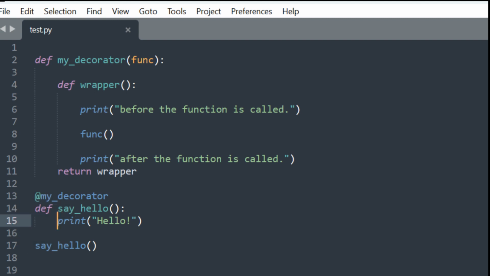In this example, my_decorator is a function that takes another function, func, as its argument. Within my_decorator, there's an inner function called wrapper that adds some behavior before and after calling func. The original say_hello function is then decorated with @my_decorator, which means that say_hello is replaced by the result of calling my_decorator, say_hello.